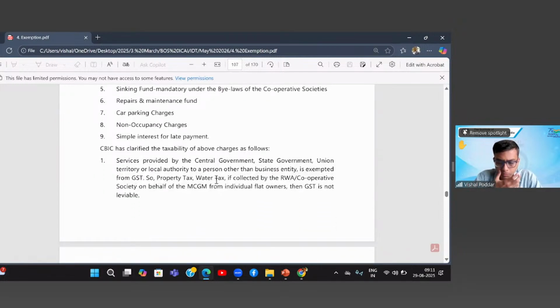CBIC has clarified the taxability of the above charges as follows. Services provided by the central government, state government, union territory or local authority to a person other than a business entity are exempted from GST.